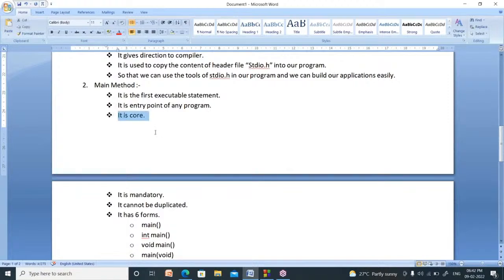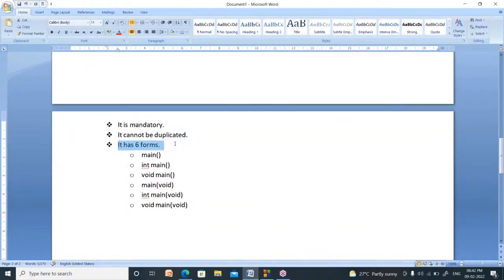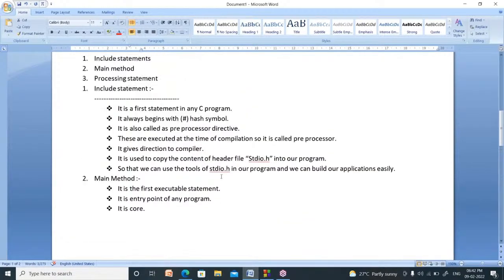It is core. Core means it is compulsory, very, very important. Core means an important function. It is mandatory, meaning you cannot write a C program without the main method. So it is a mandatory function. Now it cannot be duplicated. You cannot write the main method more than once. It has 6 forms. How many forms? 6 forms: main, int main, void main, main of void, int main of void, void main of void. There are 6 forms, right?